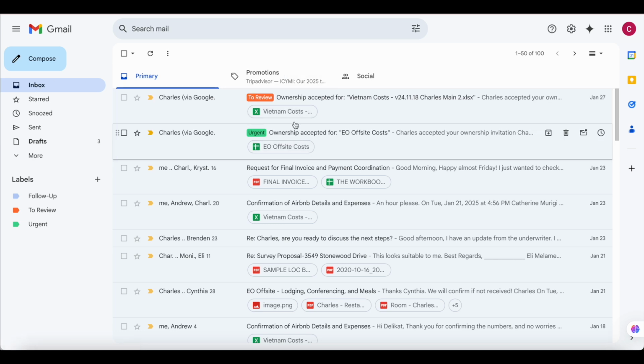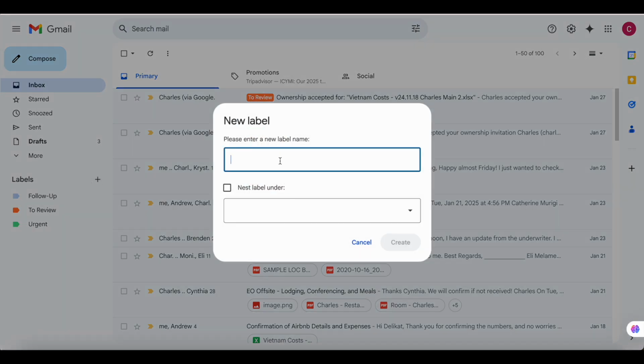So something else, two labels can be used in one email. So for instance, this is a prospective client who your client is working with, and maybe he's a VIP stakeholder in the business. So you can use two labels to label them. So let's say we have a folder for VIP clients.